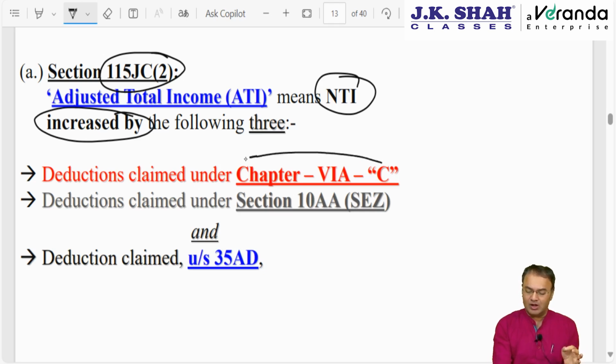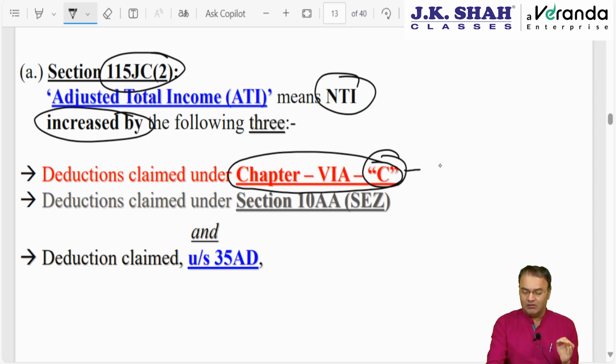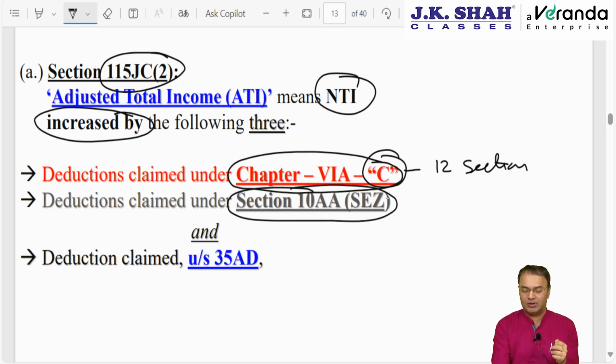Number 1, deductions claimed under heading C of chapter 6A. Heading C means we don't have to add back all chapter 6A deductions, only heading C, which will have 12 deductions or 12 sections ranging between 80IA till 80QQB, RRB. Ideally, income-linked deduction or profit-linked deduction. Number 2, add back deductions claimed under section 10AA, SEZ, Special Economic Zone. For 15 consecutive years, deduction is allowable, which I will briefly recapitulate, and deduction claimed under 35AD.